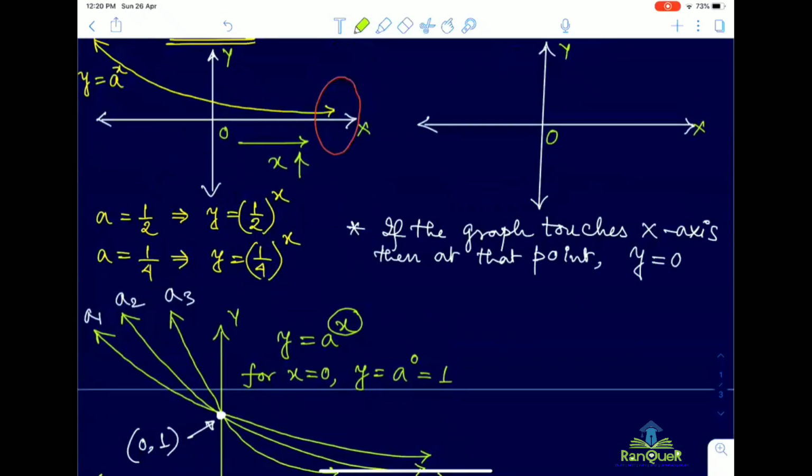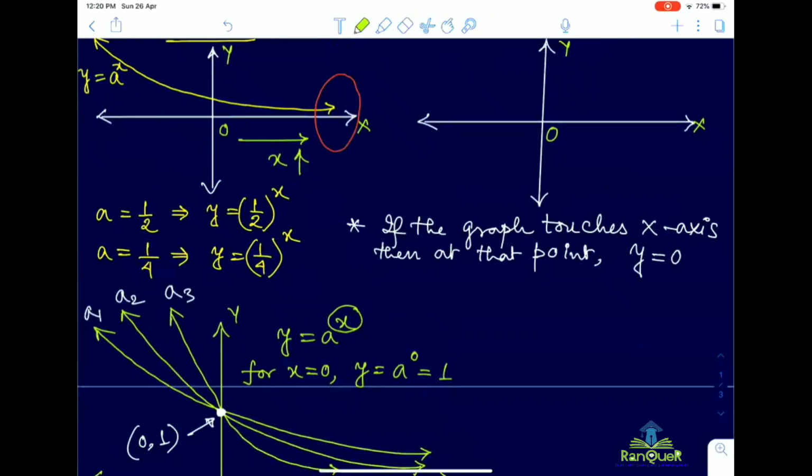So you can further add here: then at that point y will be equal to 0, but it does not happen, due to a greater than 0, the positive value of the base.